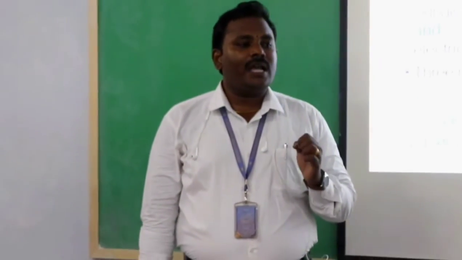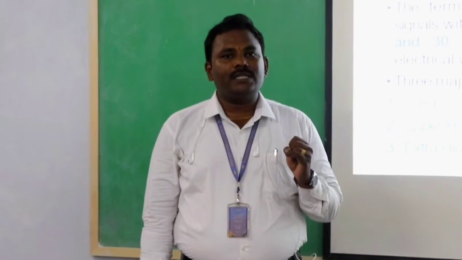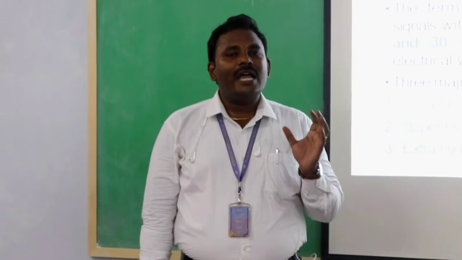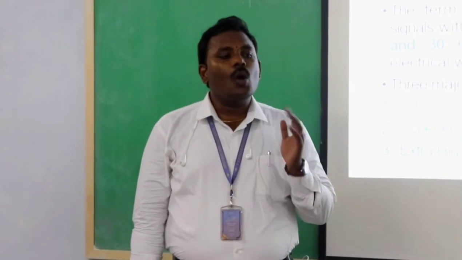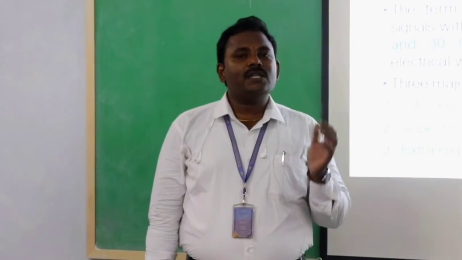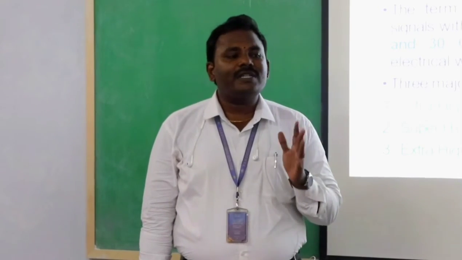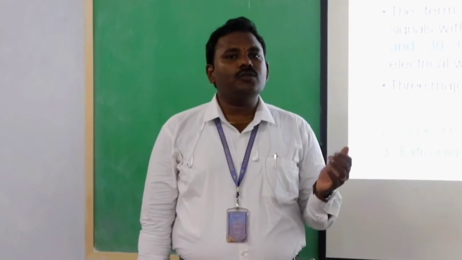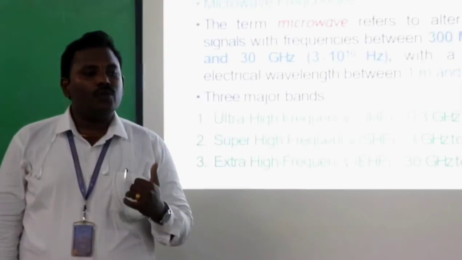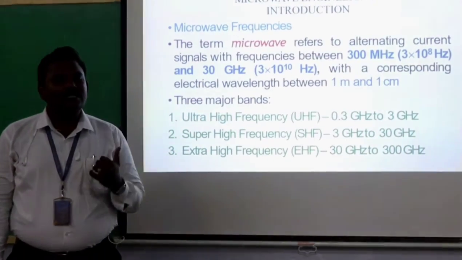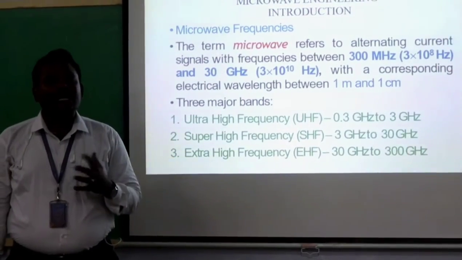The first one is ultra high frequency, UHF, with frequency range 0.3 GHz to 3 GHz. The next one is super high frequency, 3 GHz to 30 GHz, and the third one is extra high frequency, 30 GHz to 300 GHz.